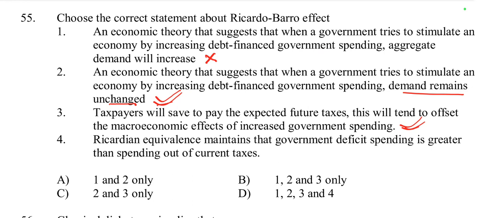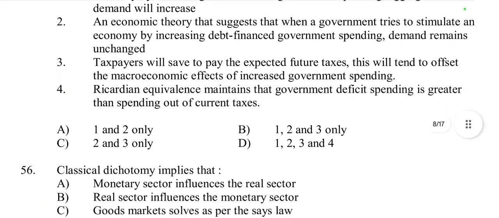Thus, demand remains largely unchanged despite the increase in government spending. Then option 4: Ricardian equivalence maintains that government deficit spending is greater than spending out of current taxes. No, this is incorrect. So options 2 and 3 are correct. So option C is right.